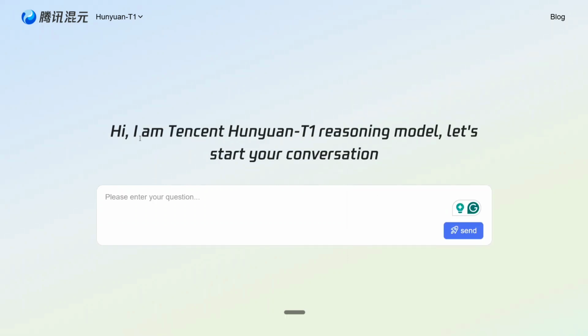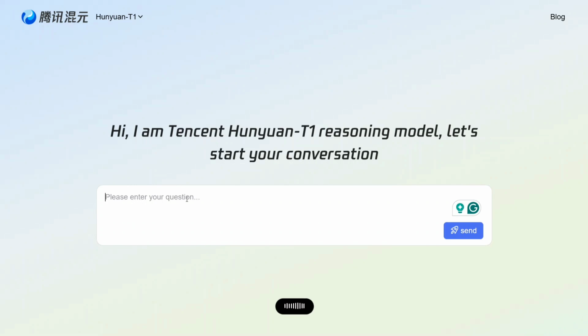Hi, I am Tencent Hunyuan-T1 reasoning model. Let's start your conversation. You can paste your question here and then get started. So let me ask a question here and then we will wrap this up. These two platforms are free to use for Hunyuan-T1, and I think I am liking this competition between these models. It's just crazy.